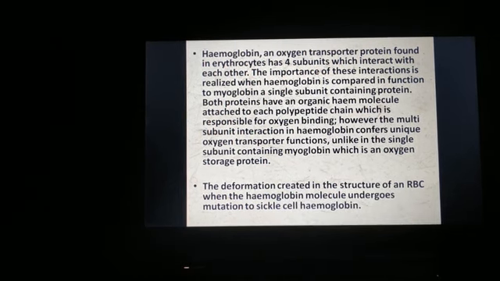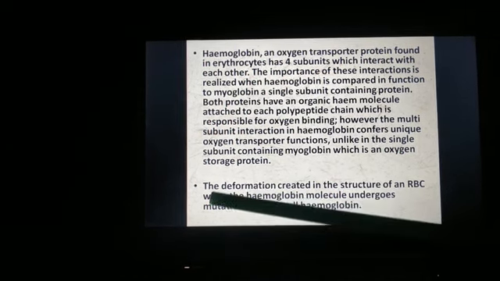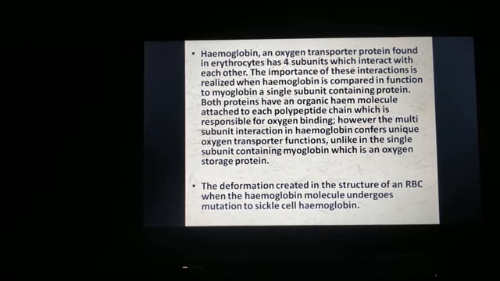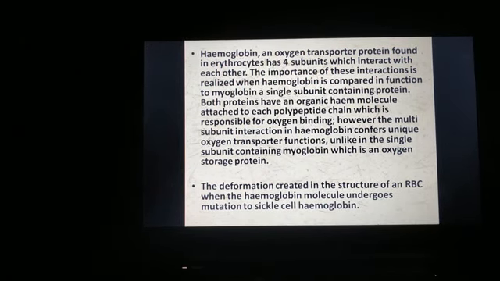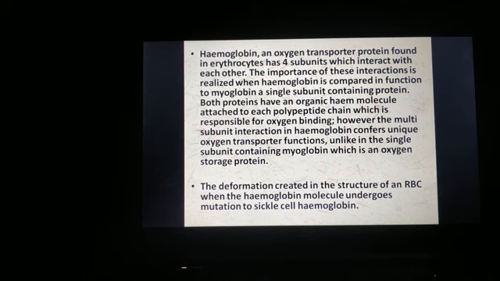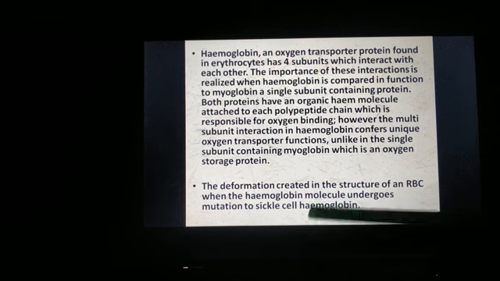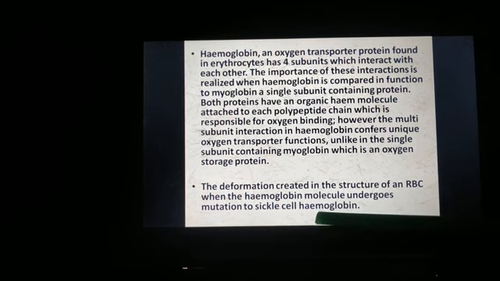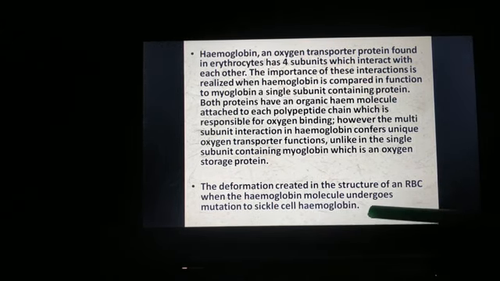Another importance of quaternary structure is the deformation created in the structure of an RBC when the hemoglobin molecule undergoes mutation to sickle cell hemoglobin. Sometimes mutation occurs in human beings. We have studied about mutations, right? So what happens during mutation?